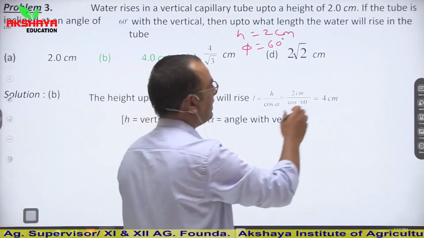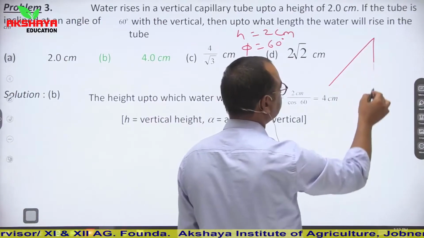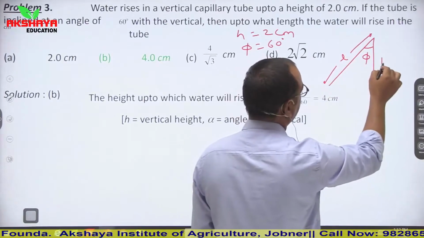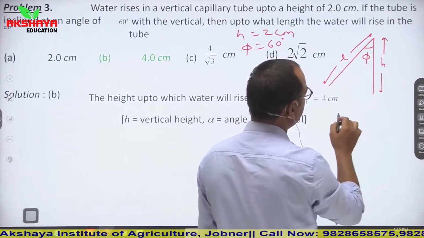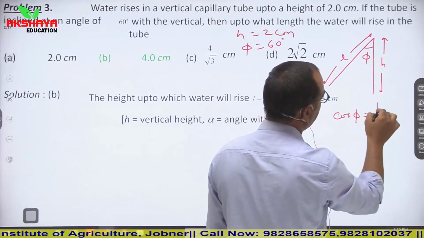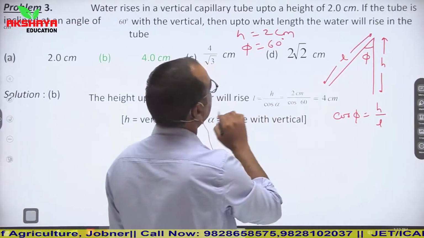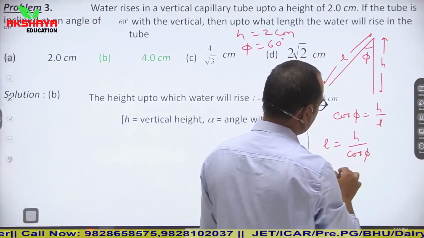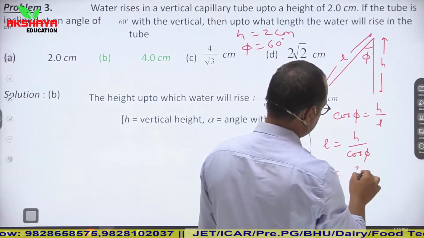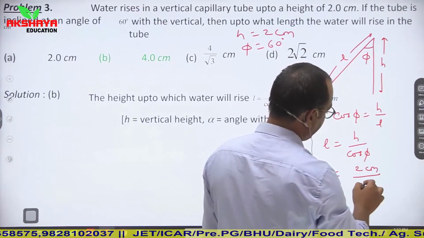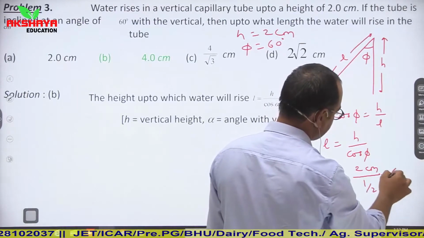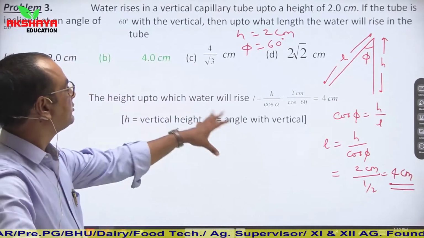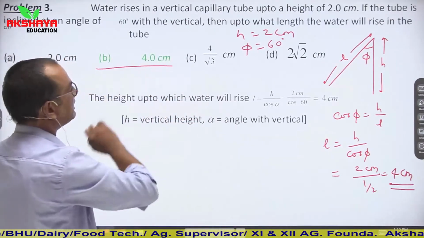So we have seen the formula previously. This was the condition. This was that angle phi. This is the length, and this is that vertical height up to which water was rising in the tube. So cos phi is equal to h upon L. We have to find length of water rising. So L is equal to h upon cos phi. H is 2 centimeter and cos 60 is 1 by 2. So it is 4 centimeter. So this is the another pattern of question. You can directly see. So our answer number B is correct from here.